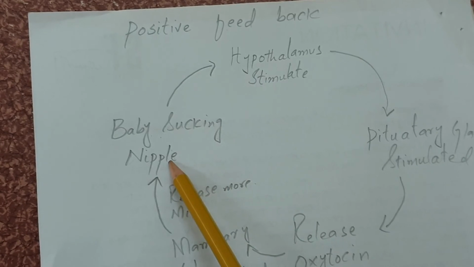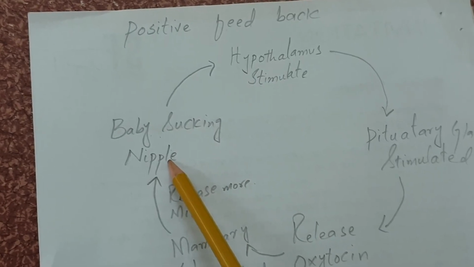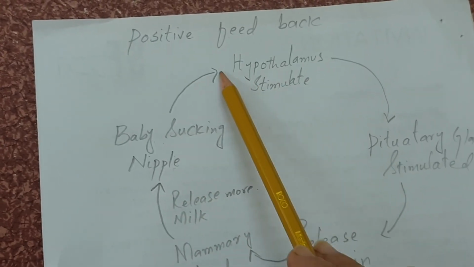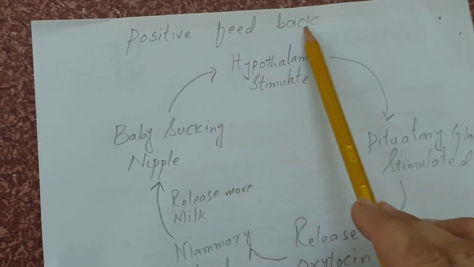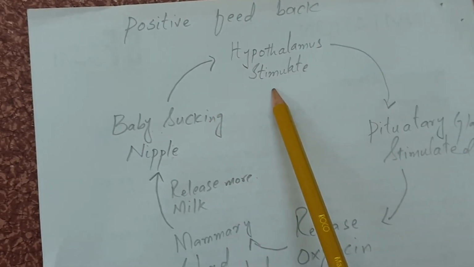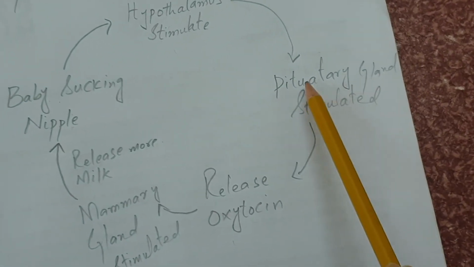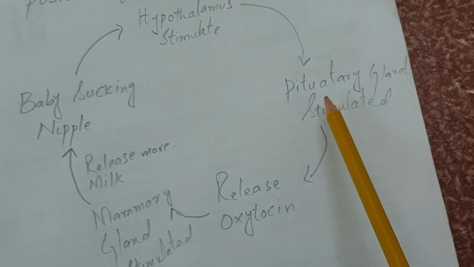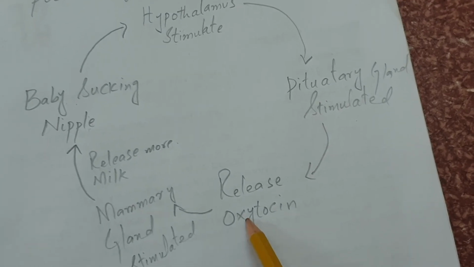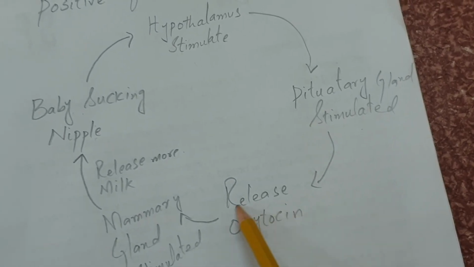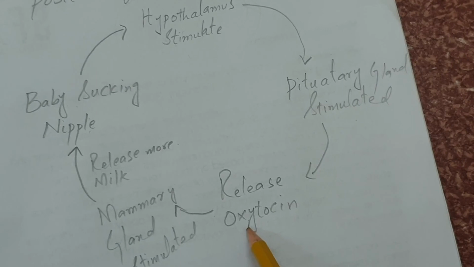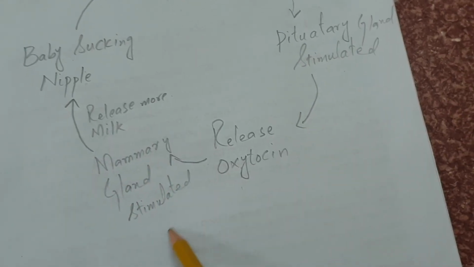When the baby sucks the nipple of the mother, it stimulates the hypothalamus, the control center of the body. It sends information to the pituitary gland. The pituitary gland is stimulated and releases the hormone oxytocin. This oxytocin further stimulates the mammary glands.